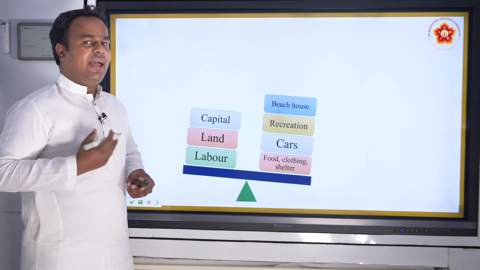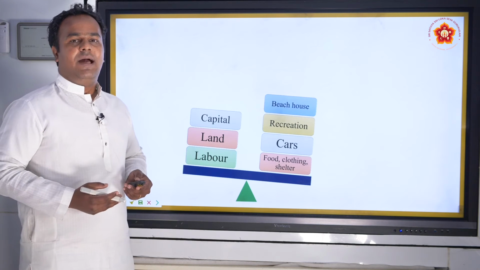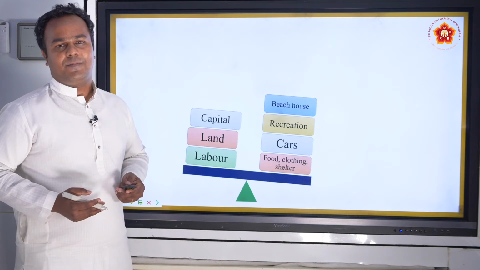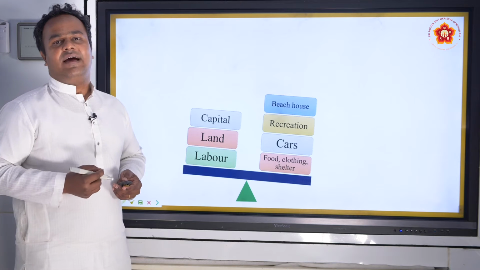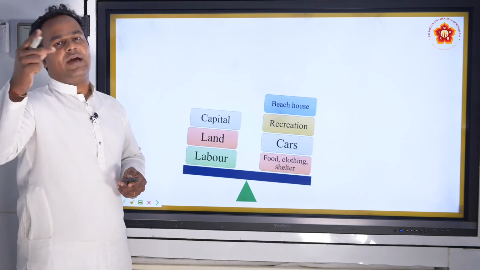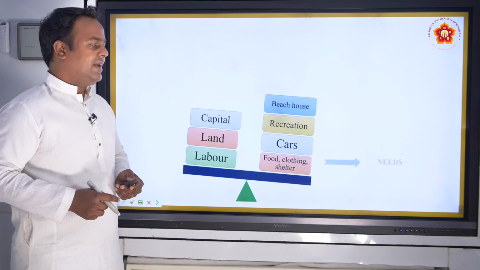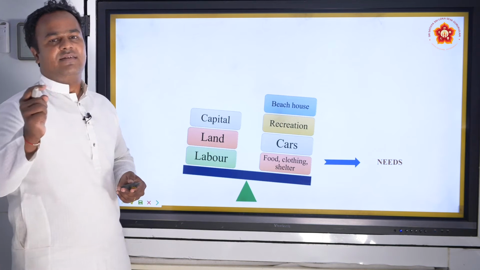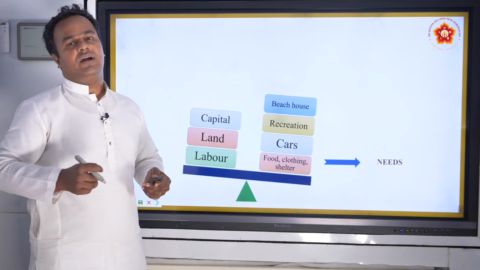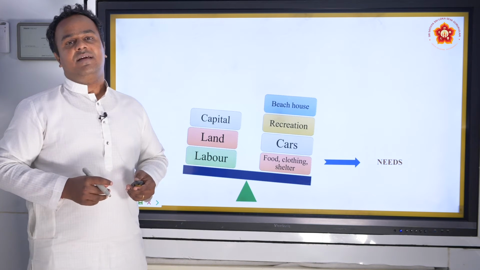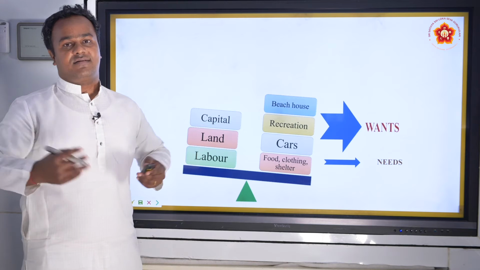You and I and every human being around the world has many desires, isn't it? If you look at those desires, they are broadly of two types. One is needs, that is basic necessities: food, shelter, clothing. Another is called wants.